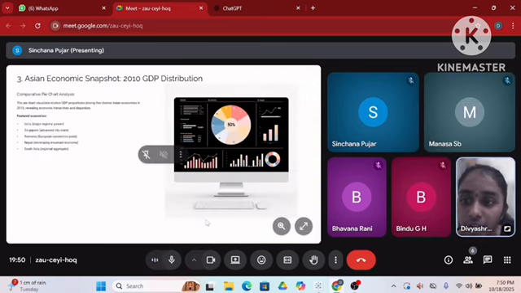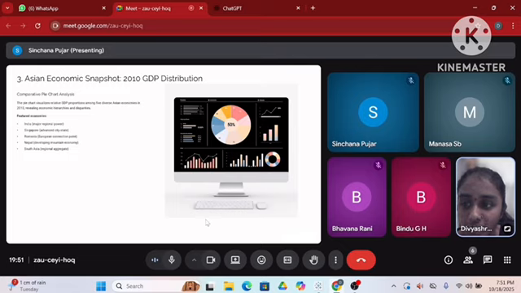Now coming to the Asian economic snapshot of 2010 GDP distributions. This is about the pie chart analysis. The pie chart visualizes the GDP proportions among the 5 divergent Asian economies in 2010, revealing the economic hierarchies and disparities. India is the major regional power, Singapore is an advanced city-state, Romania is a European connection point, Nepal is a developing mountain economy, and South Asia is a regional aggregate.